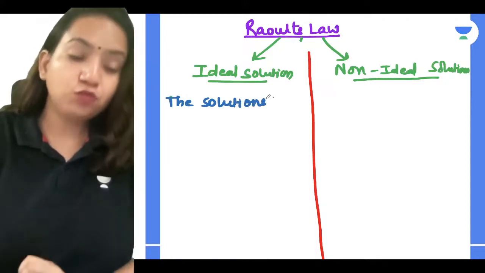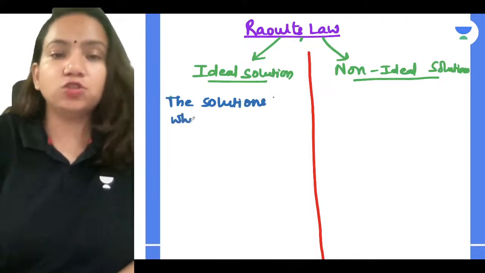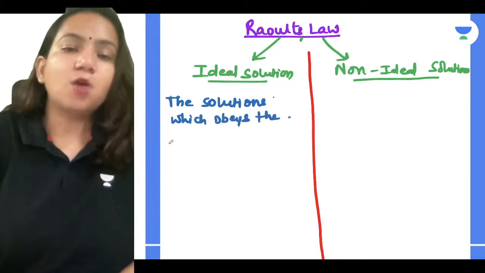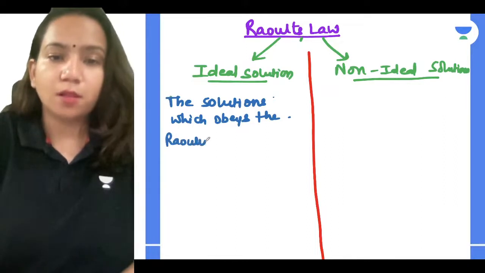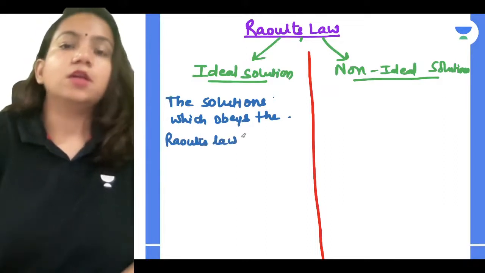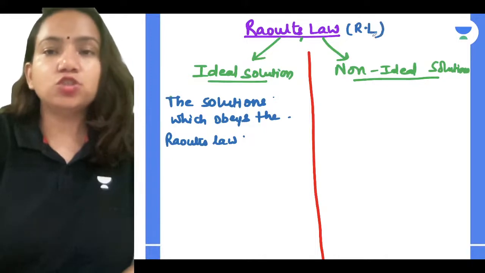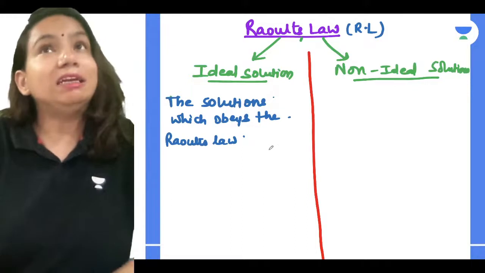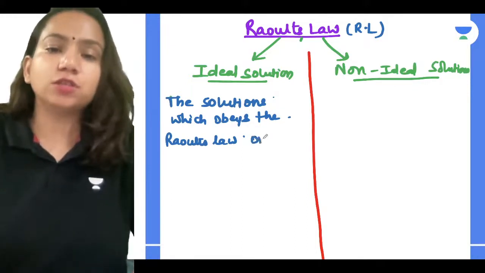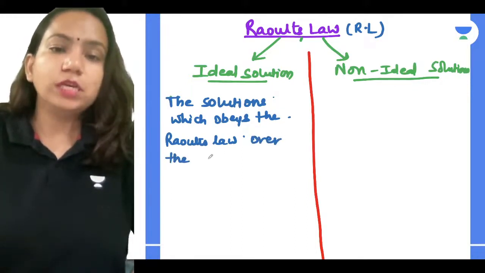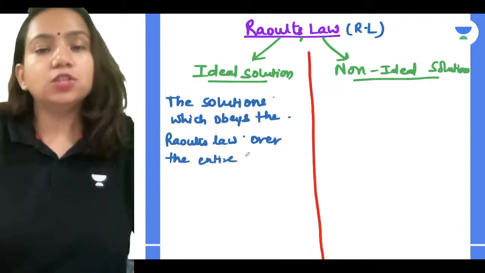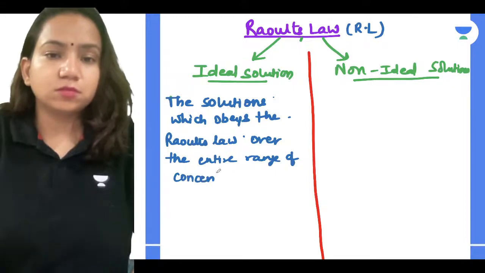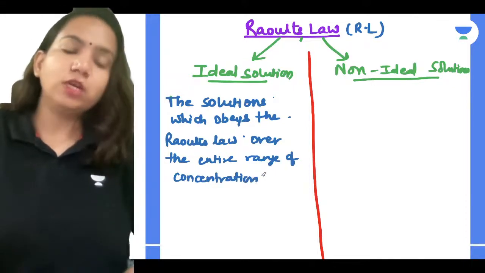The solution which obeys the Raoult's law, I am writing Raoult's law in short form as RL, over the entire range of concentration, that you call an ideal solution.